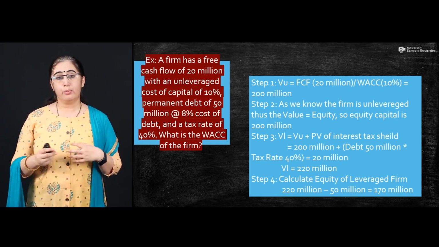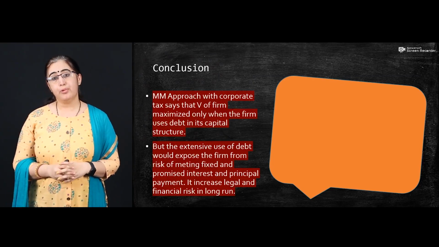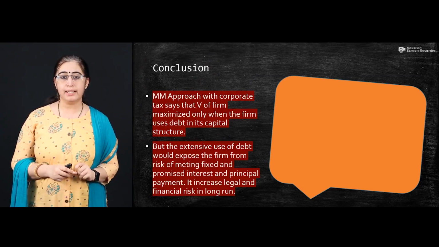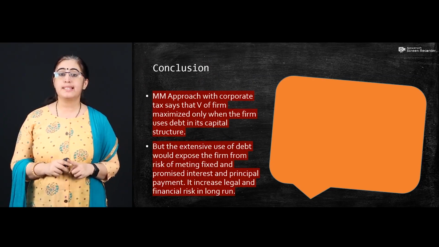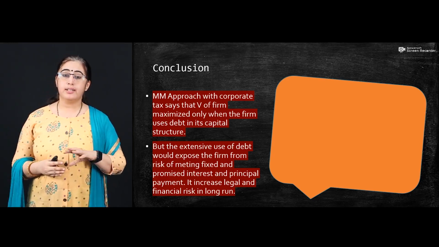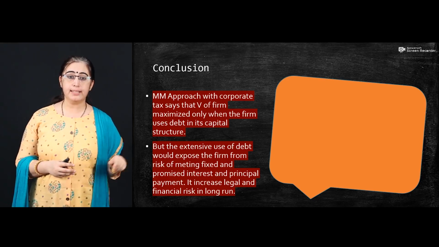Now look at what we want to conclude from the approach. The approach with corporate tax says that the value of a firm is maximized only when the firm uses debt in its capital structure. Again, we are on the line of the same theory where it is said that capital is going to affect the capital structure.